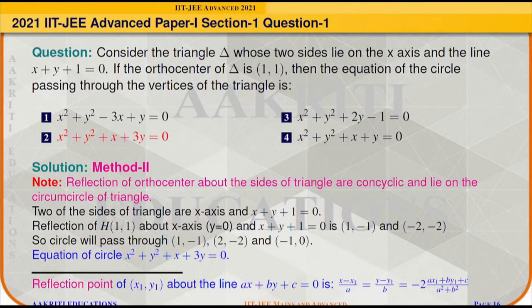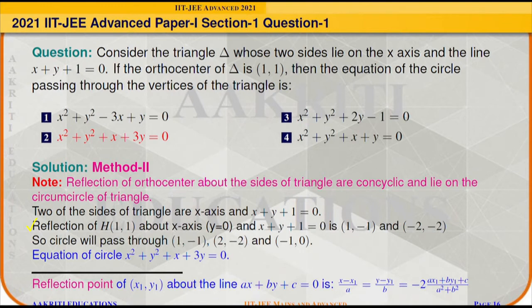So we know that the reflection of (x1, y1) about any line ax plus by plus c is equal to 0 is given by (x minus x1) divided by a is equal to (y minus y1) divided by b is equal to minus 2 times (ax1 plus by1 plus c) divided by (a square plus b square). So we will use this concept here to find the reflection point of (1, 1) about the x-axis, whose equation is written as y is equal to 0, and another line x plus y plus 1 is equal to 0.